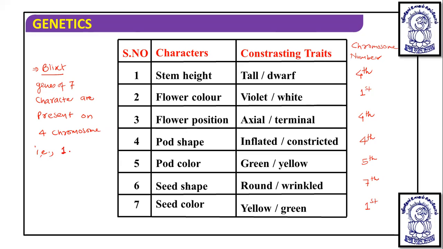That is first, fourth, fifth, and seventh. These are the 4 chromosomes on which the genes of all 7 characters are located.